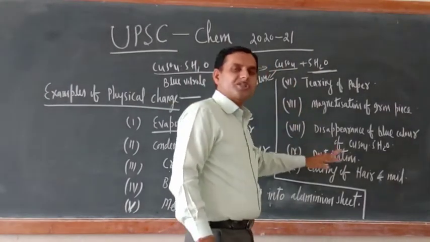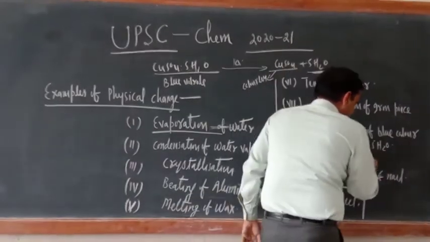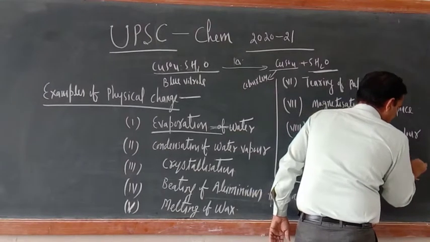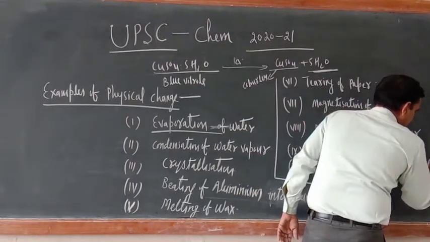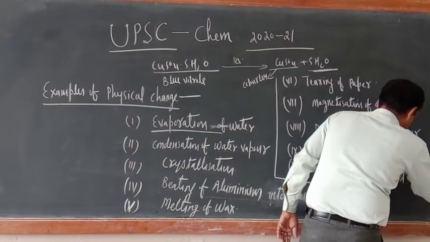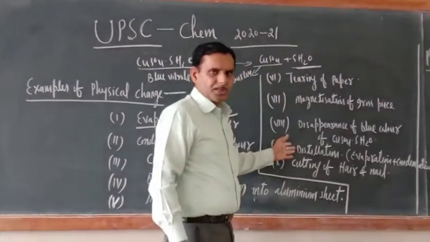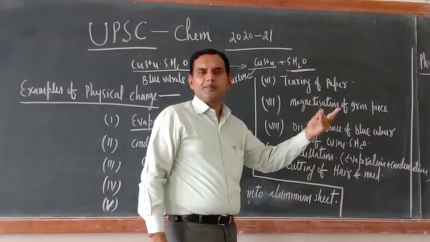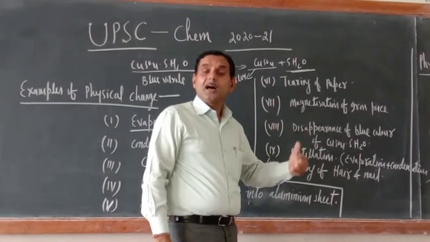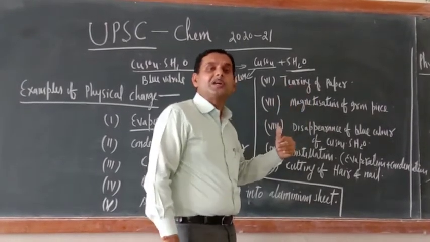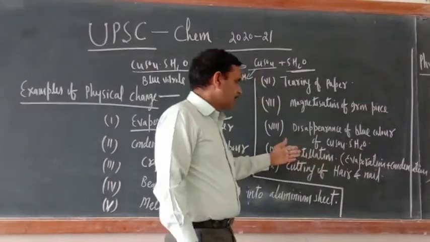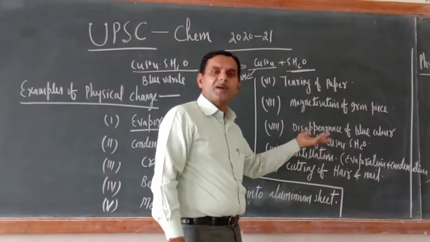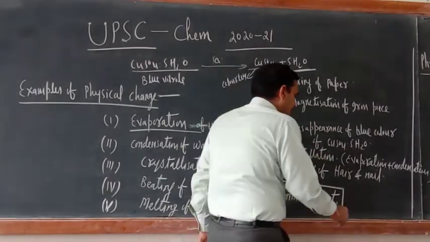Another one is distillation. What is the meaning of distillation? Distillation is evaporation plus condensation. This process is known as distillation. Evaporation is conversion of liquid into vapor, and conversion of vapor back into liquid is condensation. So distillation is also an example of physical change only, because a new substance is not formed and it is a temporary change.